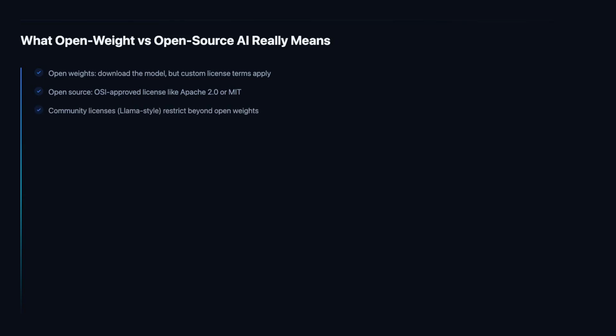Llama-style community licenses are open weight, not open source. You can download the weights, but the license adds restrictions on usage, scale, or redistribution that a true OSI license would not. At the far end sits fully closed. MetaMuse Spark, released April 2026, ships no downloadable weights at all, so neither open weight nor open source rules apply to it.